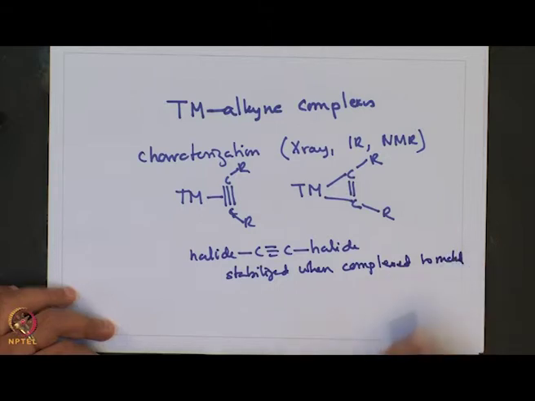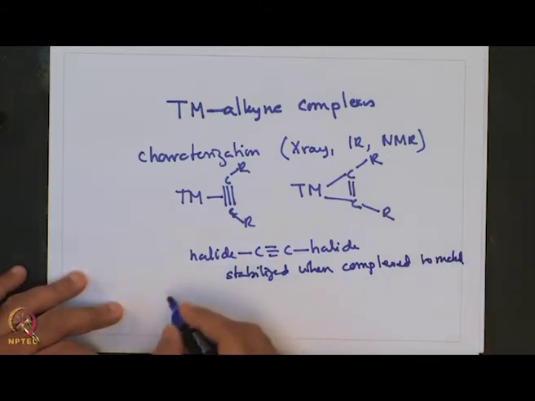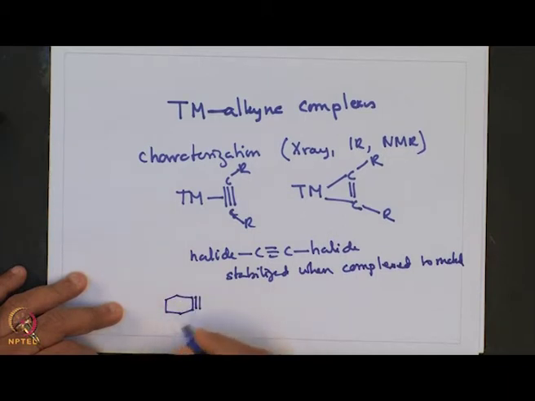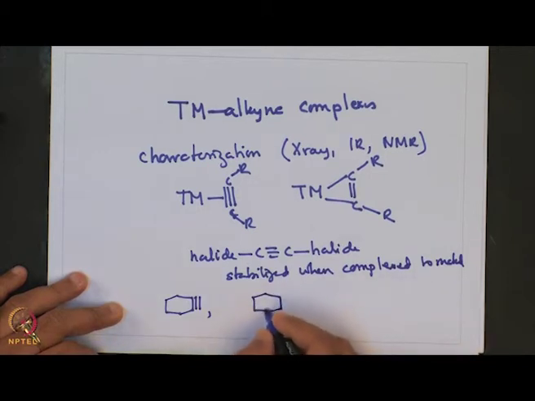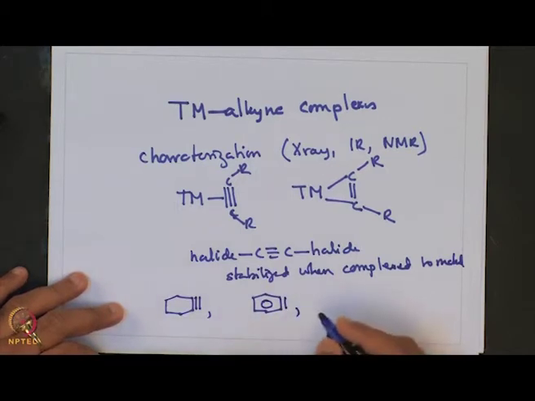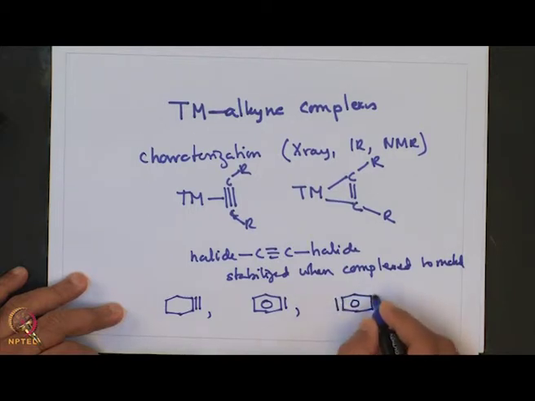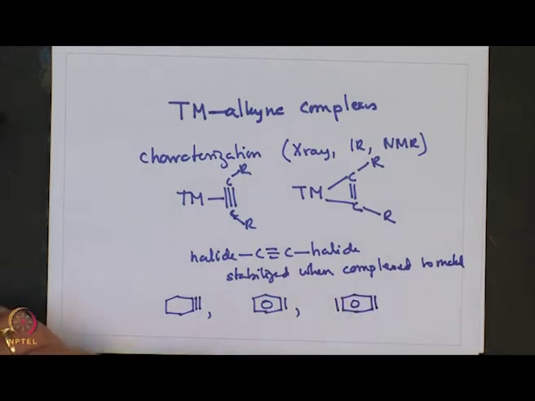In this discussion, we have also seen the stabilization of unstable alkynes like cyclohexyne, which was stabilized upon coordination to metal, or benzyne for that matter, which also is a highly unstable molecule, but got stabilized when complexed to metal, as well as benzdiyne, which is benzene with an acetylenic moiety on both ends, and this was also stabilized by coordination to metal. So, with this let me just summarize.